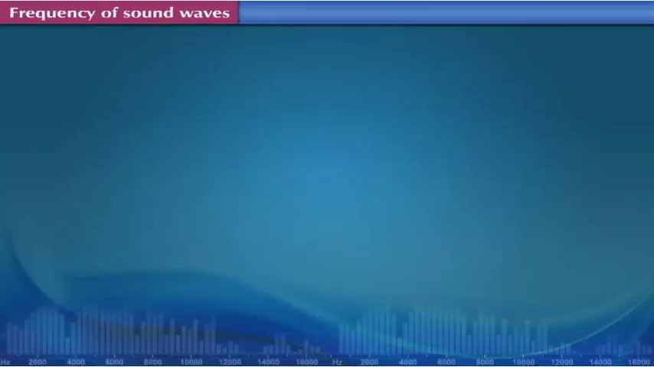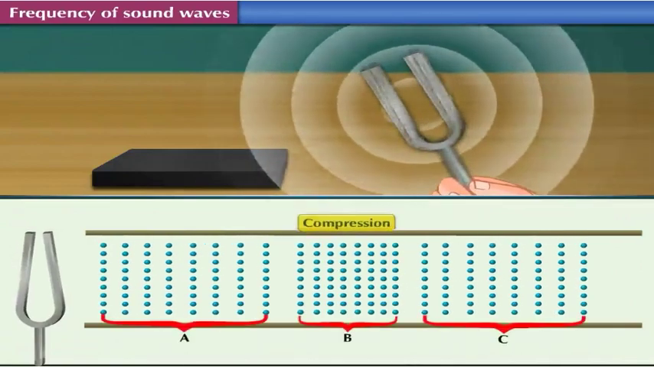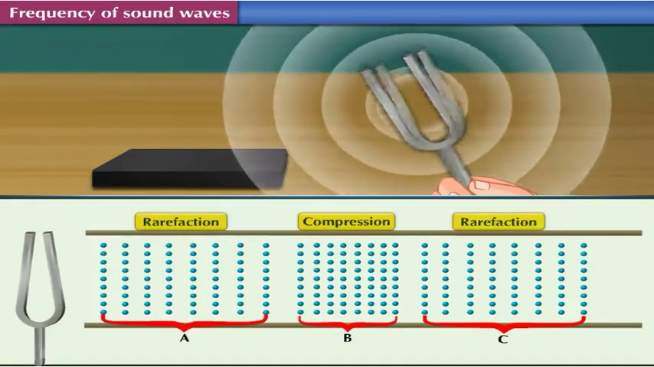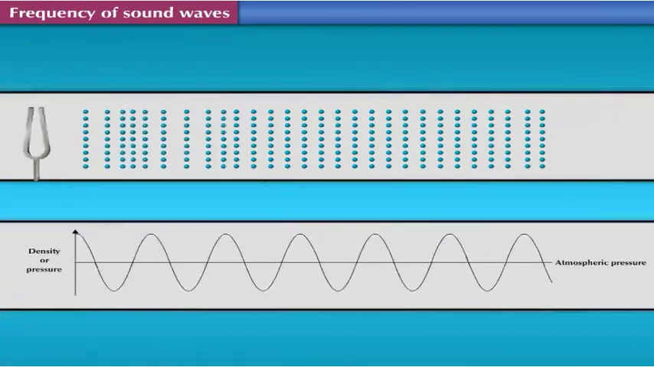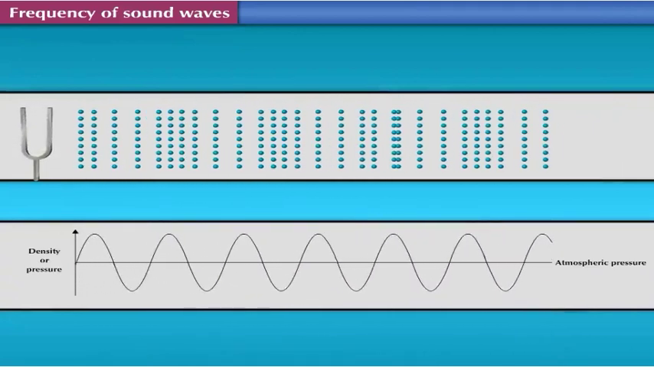Frequency of sound waves. The vibrations of a tuning fork result in the generation of a series of compressions and rarefactions in air. More detailed observation shows that the actual variations in the air density and pressure are as shown here. If any object vibrates in the air, such sound waves are produced in the air.